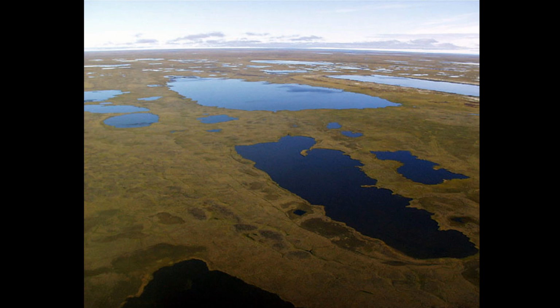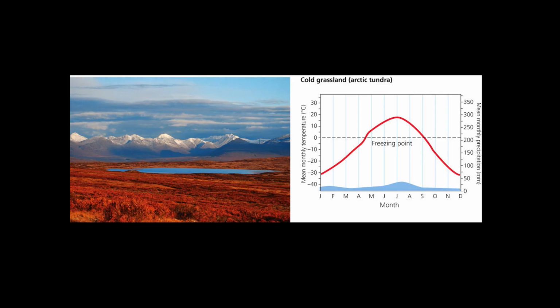You've got readily available water, plenty of food, and much longer day lengths to find the food. Feed it to your young and have them grow rapidly. As the summer season ends, though, the climate graph reveals that the winters are very cold. So most of those species that migrated in for the summer migrate south for the winter.